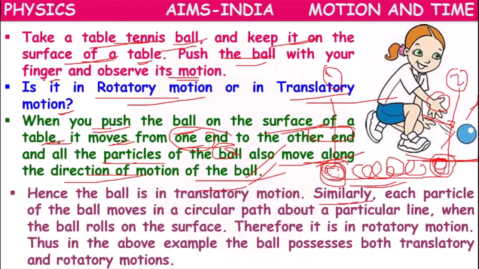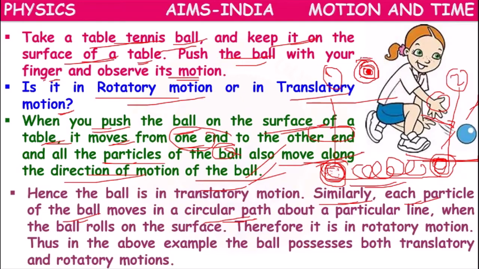But similarly, each particle of the ball moves in a circular path. But the ball, how is it moving? Inside the ball, each particle is moving in circles around one fixed point.